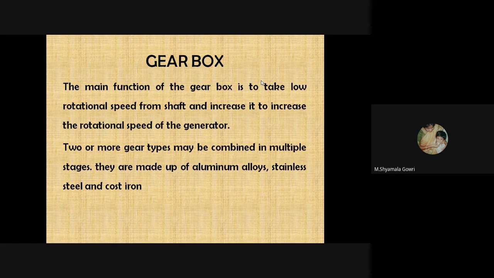The main function of a gearbox is to take the low rotational speed from the shaft and to increase it to the higher rotational speed for the generator. So, two or more gear types may be combined in multiple stages. They are made up of aluminum alloys, stainless steel, and cast iron.